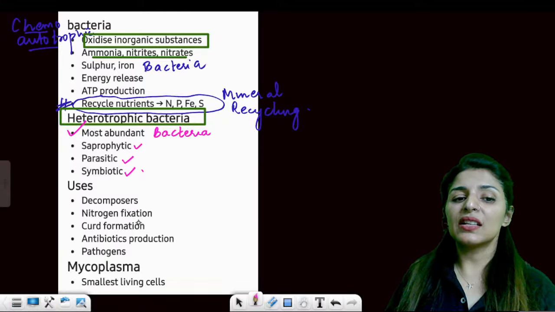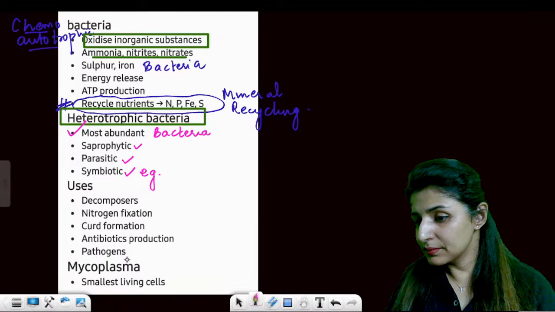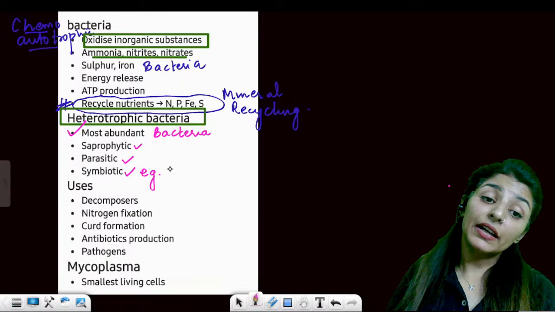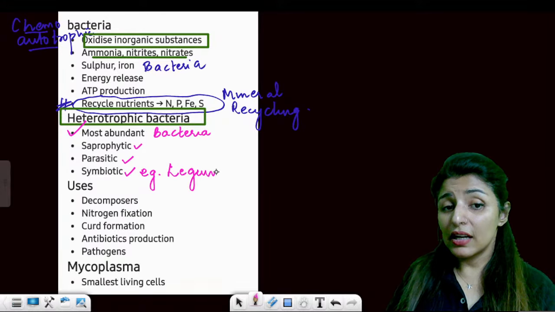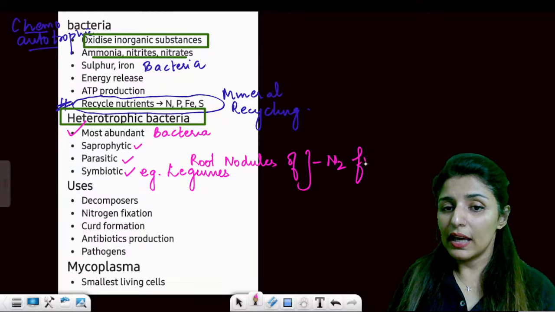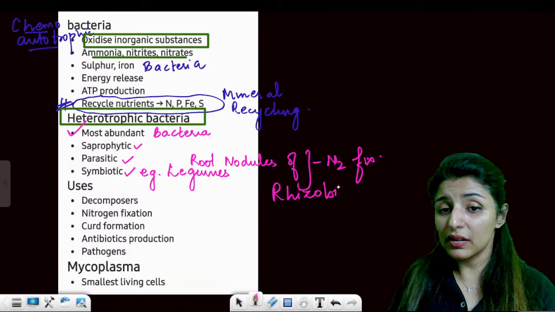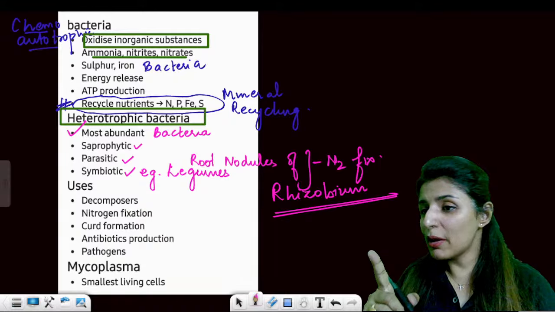Can anyone name these for me? Any example of symbiotic bacteria? Yes, please. Any example of symbiotic bacteria? I'll give you a hint. It lives in the roots of legumes, root nodules of legumes, and helps in nitrogen fixation. Anybody? Absolutely right. It is rhizobium. Perfect. It is rhizobium. So you have also talked about a biofertilizer.